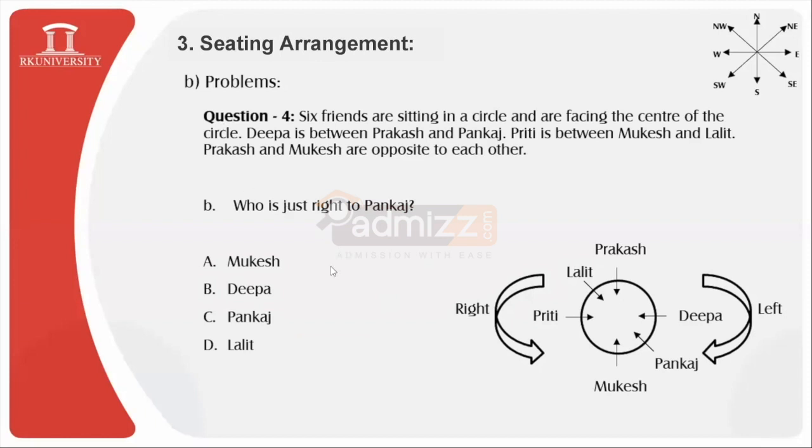Very good. To the right of Pankaj, you can find the direction of the arrowhead. Make sure the right hand side of Pankaj is towards this way.